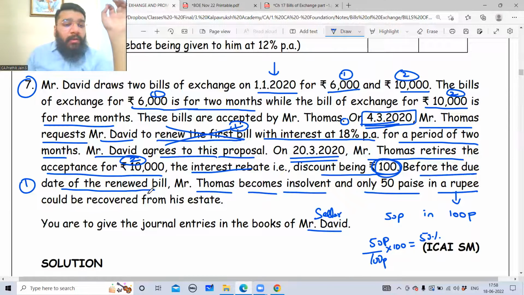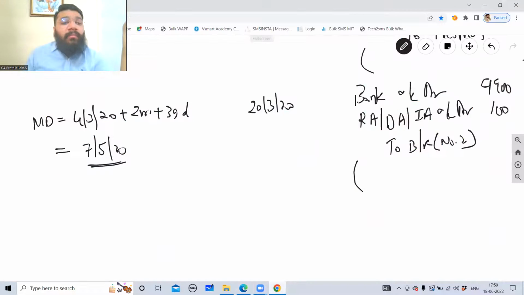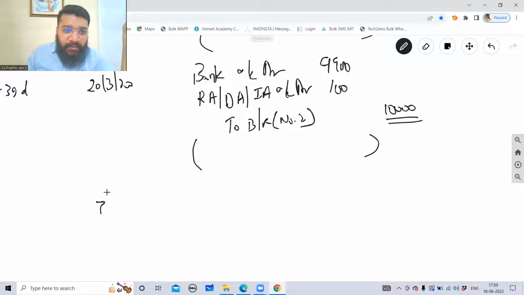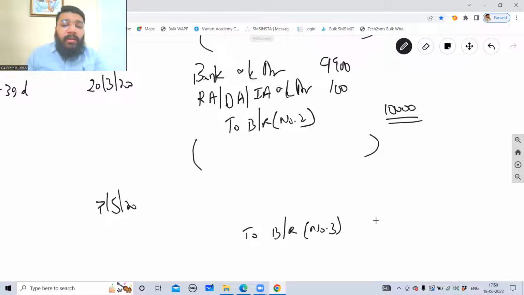Before the due date of the renewed bill, Mr. Thomas became insolvent and only 50 paise in a rupee could be recovered from his estate. But we don't know what the date is. When did he become insolvent? We don't know. So we will record this entry on 7 May only. So on 7 May, guys, 7/5/2020, on the due date, the bill will lose its validity. So to cancel the bill, I need to give a credit to bills receivable number 3 of 6,180. Am I right or wrong?